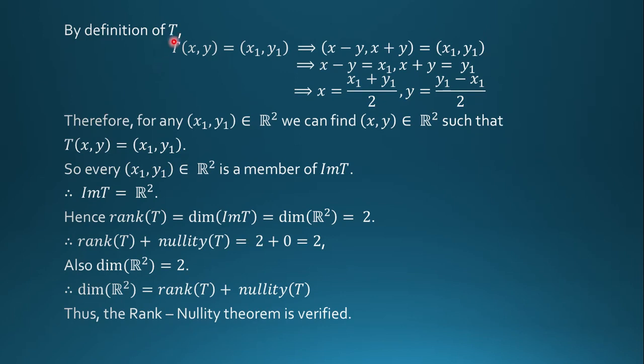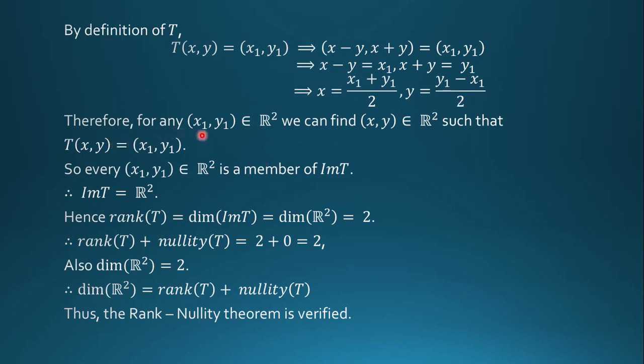So by definition of T, x minus y comma x plus y is equal to x1 comma y1. So x minus y is equal to x1 and x plus y is equal to y1. So x is equal to x1 plus y1 upon 2 and y is equal to y1 minus x1 by 2.